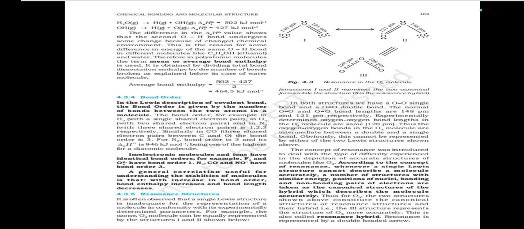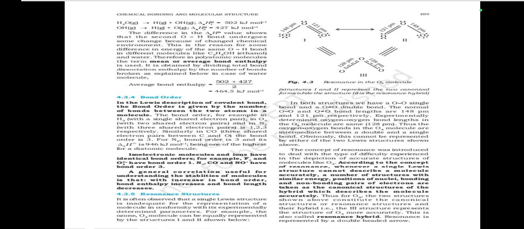Bond order. In the Lewis description of covalent bond, the bond order is given by the number of bonds between the two atoms in a molecule. The bond order, for example, in H2 with a single shared electron pair, in O2 with two shared electron pairs, and in N2 with three shared electron pairs, is 1, 2, 3 respectively.